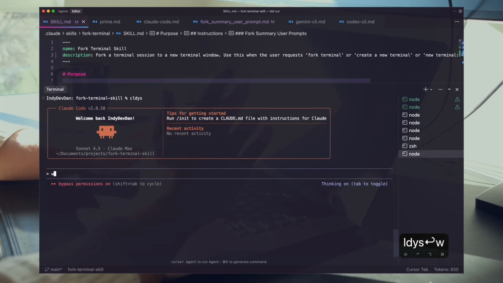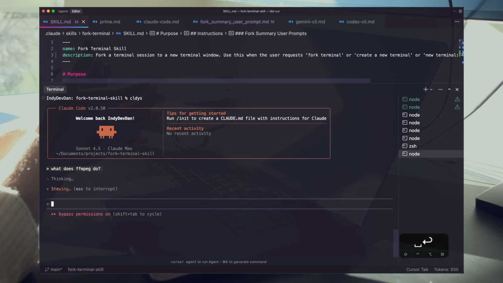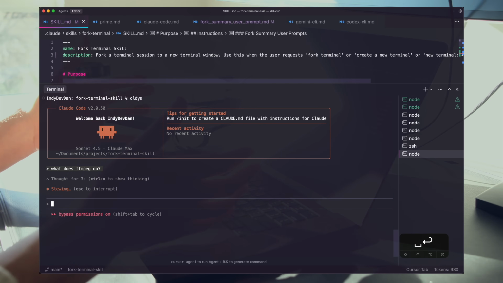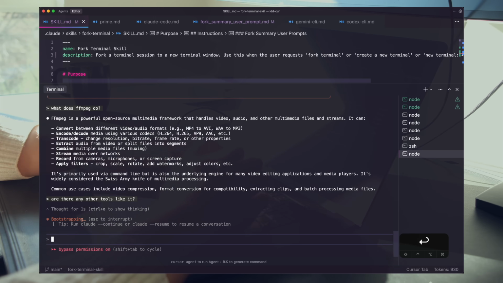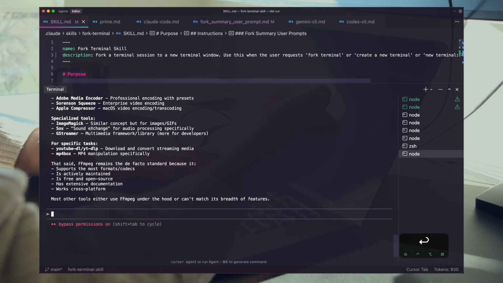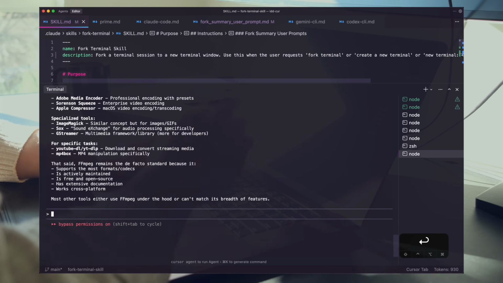Let's test it out. Let me write a couple of prompts here. What does FFmpeg do? I'm just setting up some history to be compressed and summarized. Are there any other tools like it? You can imagine you've been working with one agent for a while. Now we want to fork it. Now we want to create a new conversation.